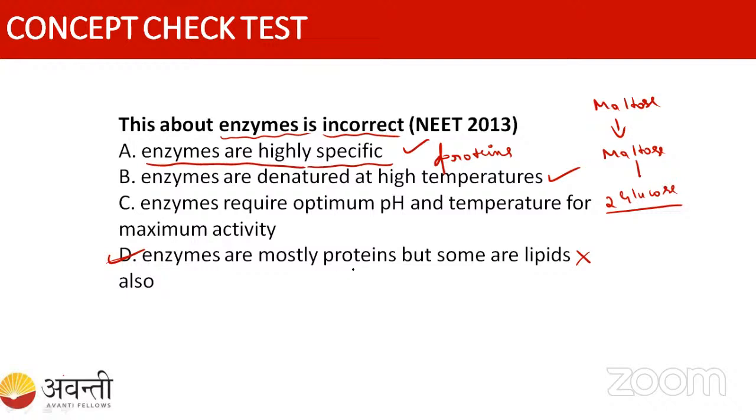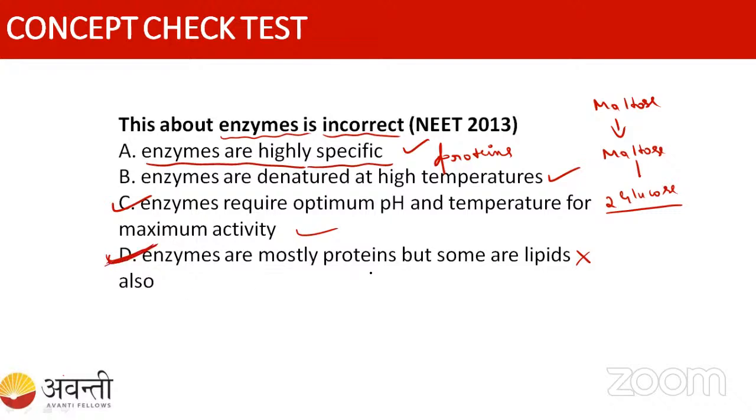Otherwise, it is not going to show optimum activity. So this is also correct. The third option, enzymes require optimum pH and temperature for maximum activity, is correct. That's why option D is the incorrect statement.